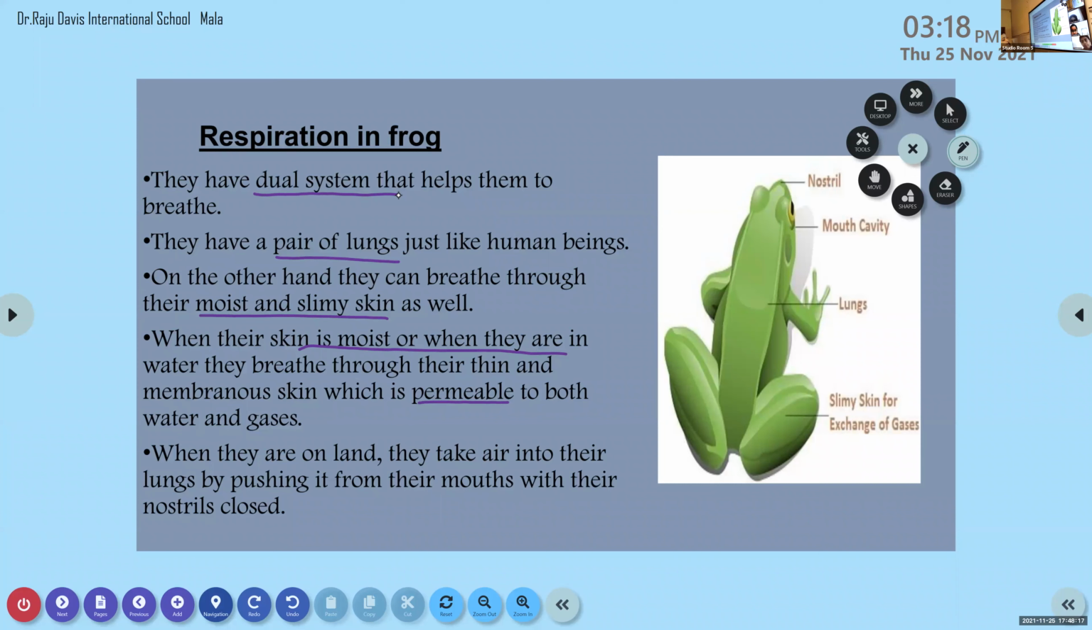Okay, as in this figure, we can see that the frog possesses a nostril and a mouth cavity, lungs, and slimy skin for the exchange of gases. Whenever they live in water, they use this slimy or moist skin for the exchange of gases. If they are on land, they use this pair of lungs for the exchange of gases. Then what about the function of the nostril and mouth cavity? Ma'am, when they are on land, the nostril is used to take in air into the lungs. They take the air from the surroundings through this nostril. Okay.